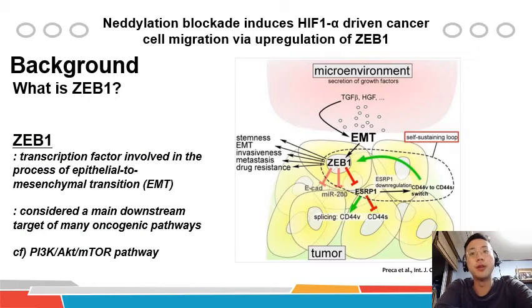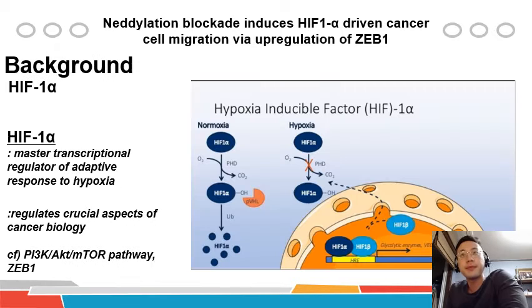So what is ZEB1? ZEB1 is one of the main EMT transcription factors. It is involved in many pathways and considered a main downstream target of many oncogenic pathways, including the PI3K-AKT pathway. As most of you probably already know, HIF1 alpha is a master transcriptional regulator of the adaptive response to hypoxia. It regulates crucial aspects of cancer biology and is also known to be involved in the PI3K-AKT pathway, like ZEB1.